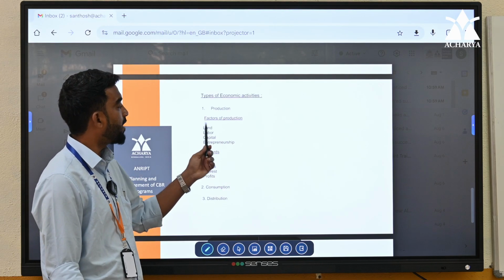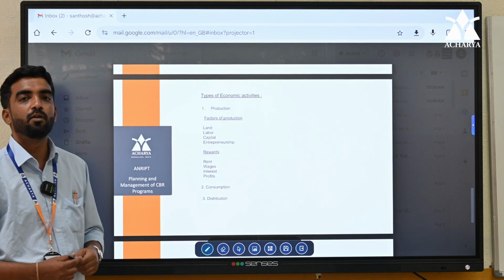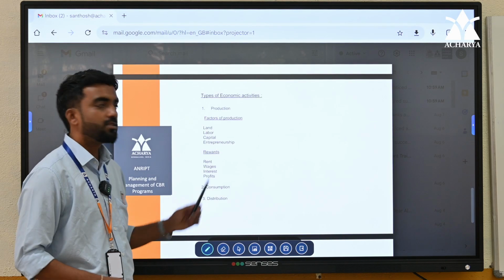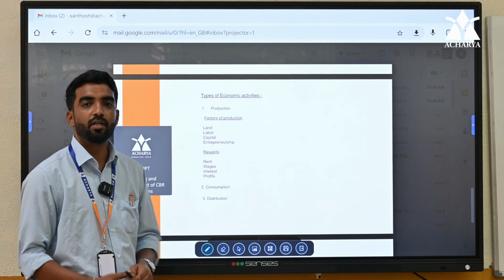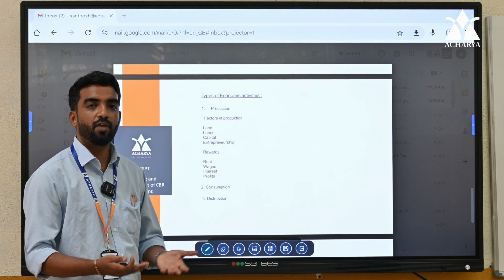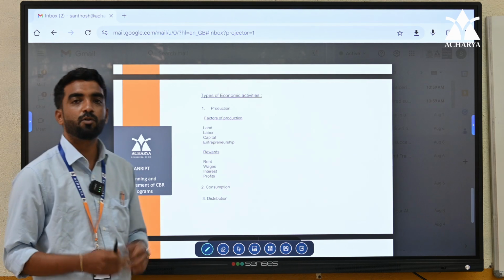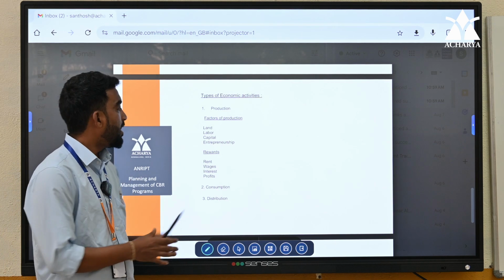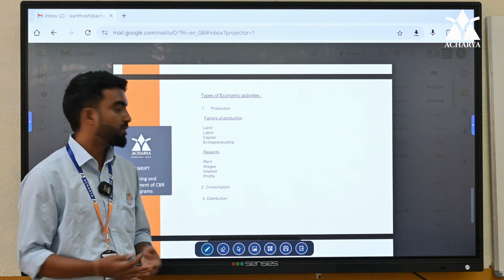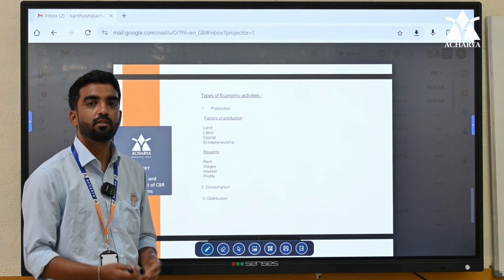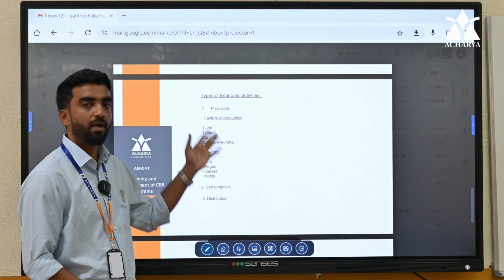And the rewards for factors of production: what is the reward for land? Rent is the reward. And for labor, wages. Why does the labor work? For wages. And capital, out of capital you can earn interest. And for entrepreneurship, for taking risk, you will earn profits in return. These are the rewards for factors of production.